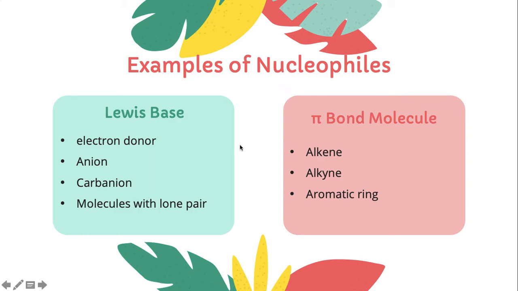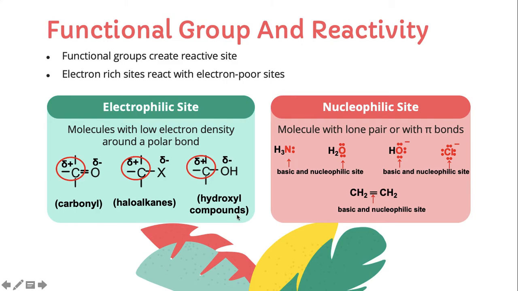So nucleophiles, electron-rich. Functional group and reactivity. Functional groups create reactive sites. So the reactive site is at the functional group. Chemical reactions usually happen at the functional group because the functional group is reactive. Electron-rich sites react with electron-poor sites, meaning electrophilic sites. Electron-deficient sites react with electron-rich sites.